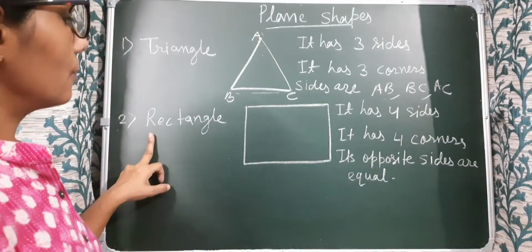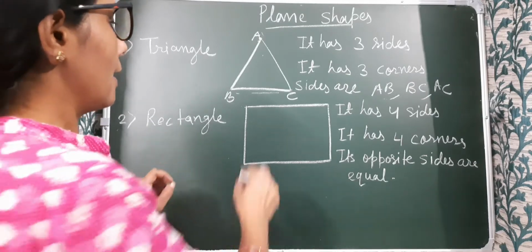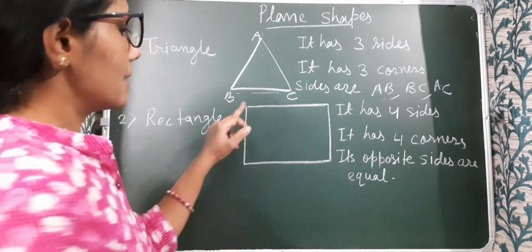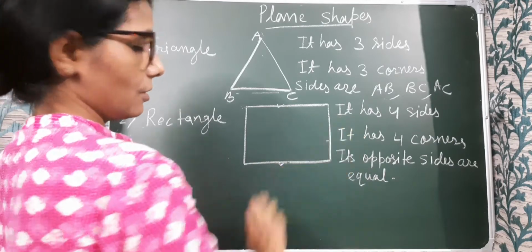And the corners are A, B and C. Similarly, the next figure is the rectangle. A rectangle has 4 sides and 4 corners, and its opposite sides are equal. Opposite sides are equal. Okay.